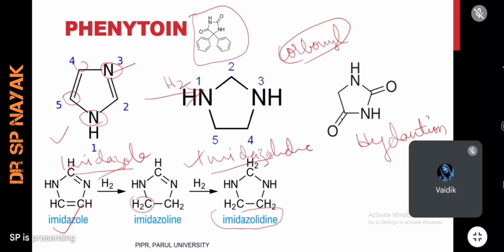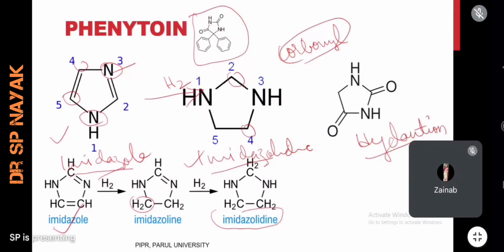Are you all following me? This carbonyl group is added on the second carbon and on the fourth carbon, and it forms hydantoin. Phenytoin was a hydantoin compound, as we have seen in chemical classification. Now what is hydantoin? Hydantoin is the basic compound which is obtained from imidazole. Imidazole is reduced to imidazolidine, and imidazolidine is added with two carbonyl groups, forming hydantoin.